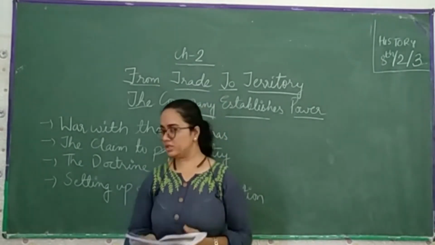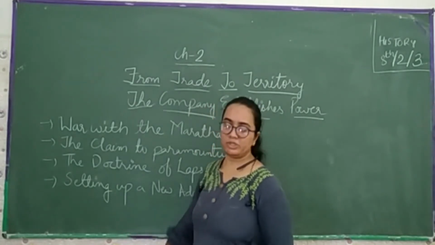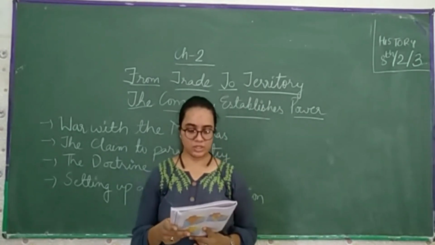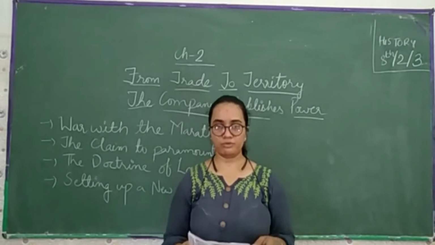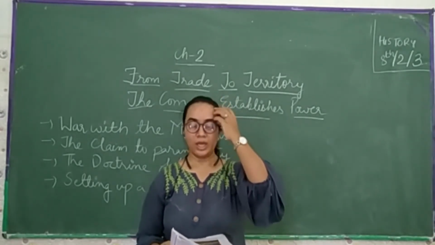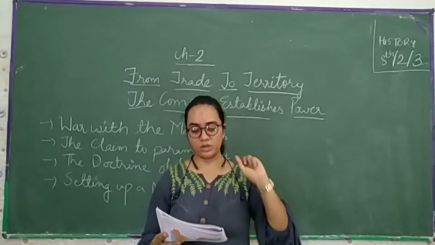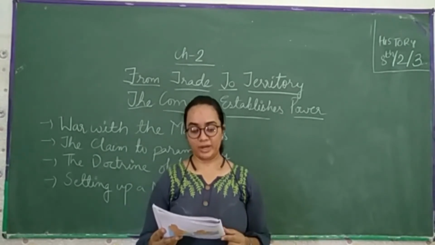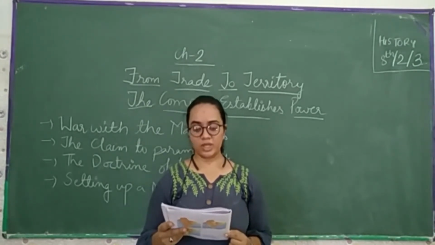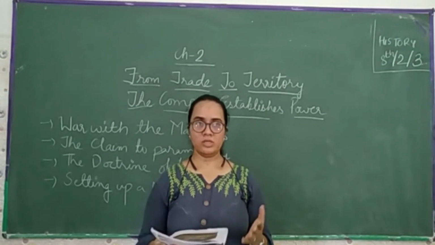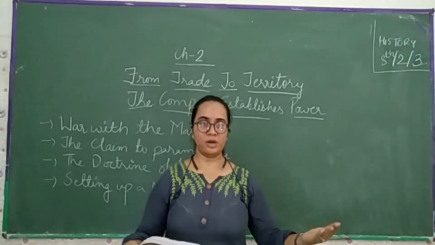Now come towards the setting up of a new administration. In this, Warren Hastings, the Governor General from 1773 to 1785, was one of the many important figures who played a significant role in the expansion of Company power, because he played a very important role in expanding the Company's power.